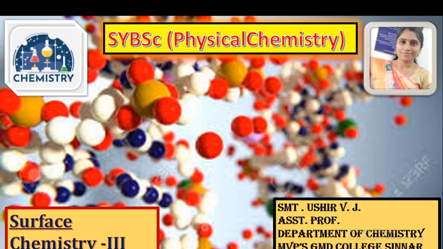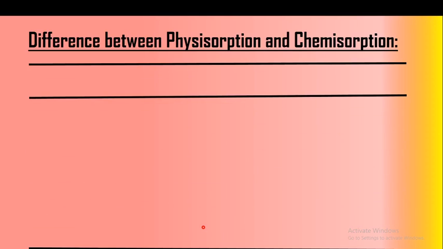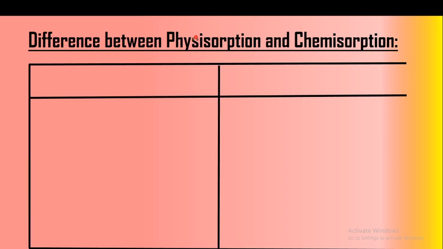This is the third lecture of our surface chemistry chapter. In the last lecture, we studied the difference between physical adsorption and chemical adsorption. In that we studied in detail what we mean by physical adsorption, which is also called van der Waals adsorption, and the next type, chemical adsorption, also called chemisorption. We have already studied the difference between physisorption and chemisorption, but in this lecture we will revise this again because this is important from the examination point of view.